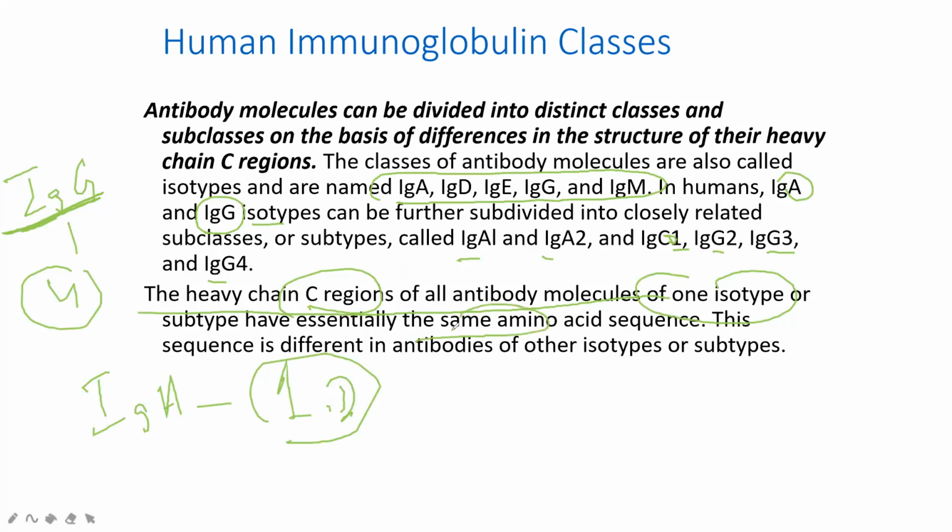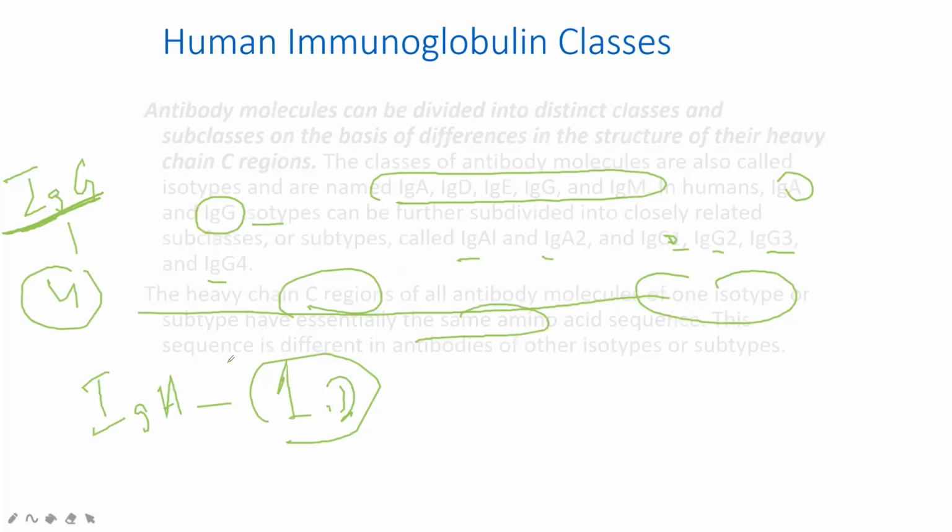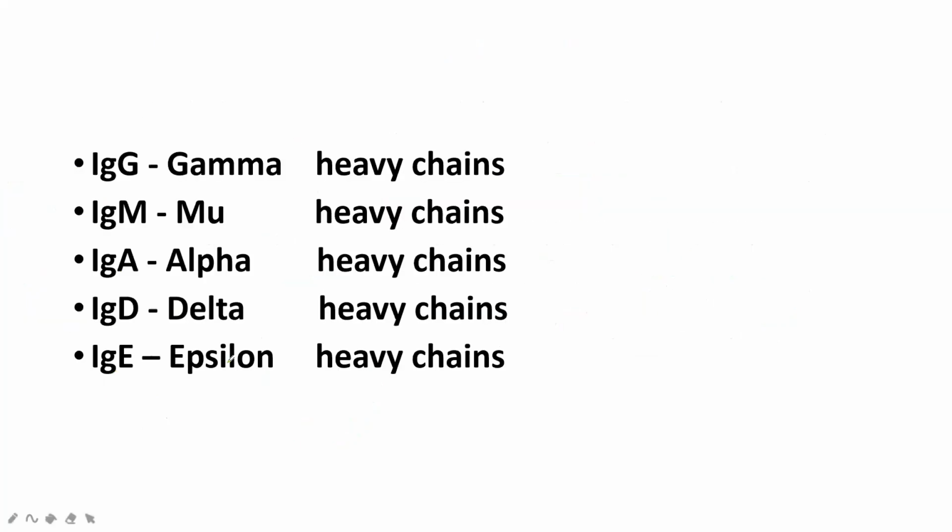At the variable part, we have different types. The constant part of all antibodies remains the same. Understand? A constant part is a constant part. Diversity is at the variable part.